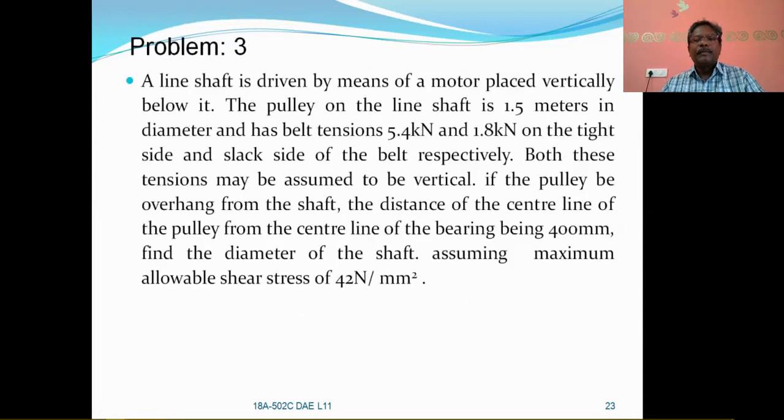Problem number 3. Here it is. A line shaft is driven by means of a motor placed vertically below the shaft.